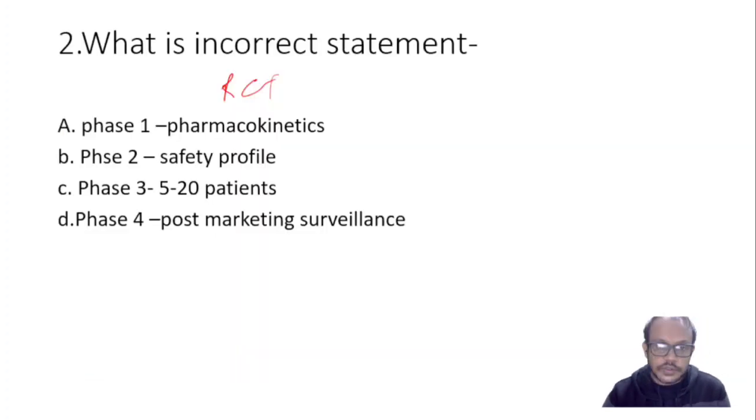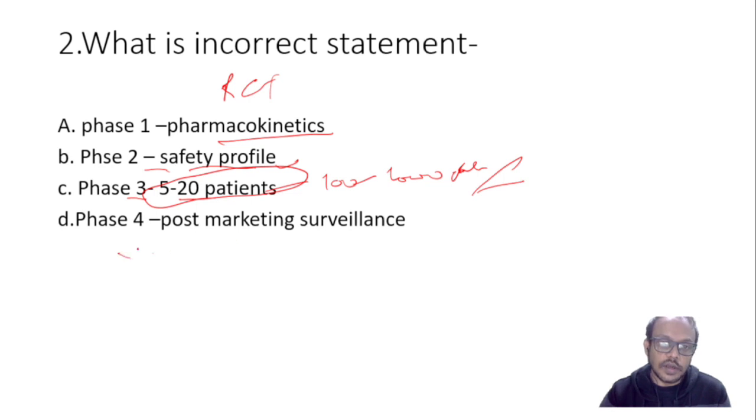So now coming to the options. Phase 1 is pharmacokinetics, it is right in the humans. Phase 2 is safety profile, it is also right. Phase 3 is 5 to 20 patients, it is wrong. It is 100 to 1000 patients in the comparison of drugs. And phase 4 is post market surveillance, it is also right. So we have to find the incorrect statement here. So incorrect is phase 3.